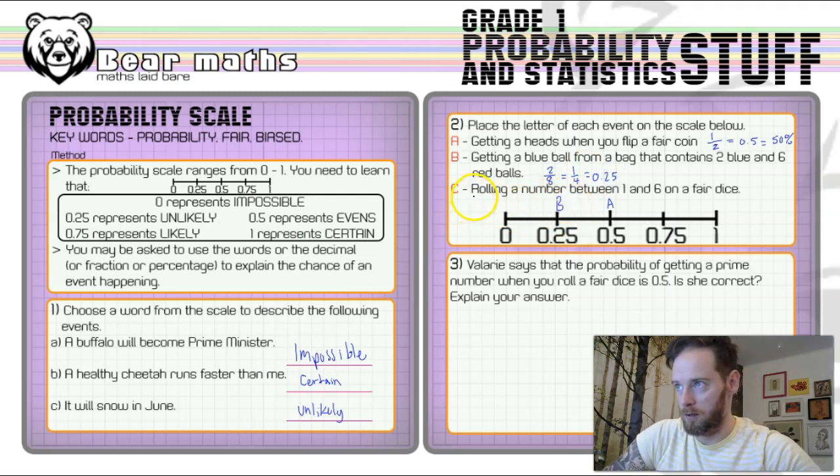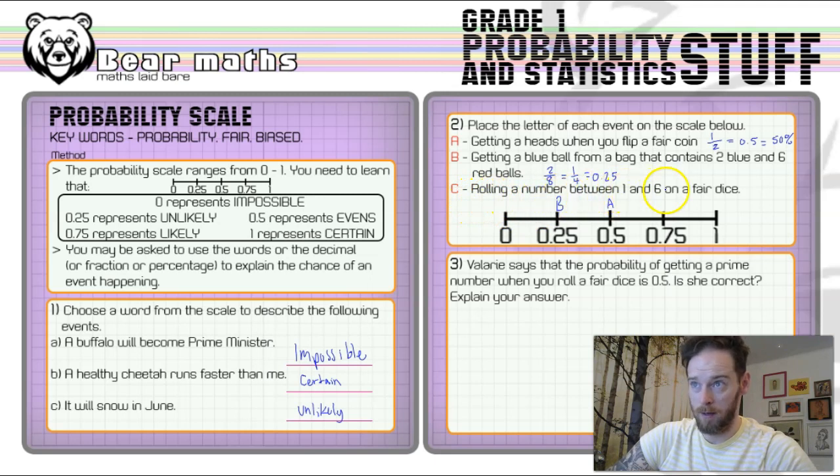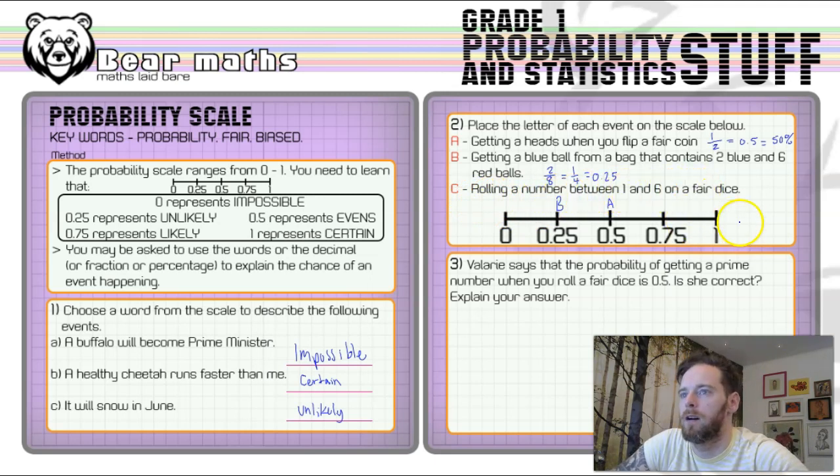Now, what's the chance that we're going to roll a number between 1 and 6 on a fair dice? Well, a fair dice, everybody again should know, and these are the sorts of things they do expect you to know, has 6 sides, 6 numbers on it. The number is definitely going to be between 1 and 6. So we say it's certain, right up here for event C at the end. Okay, so it should be pretty simple to place those on a scale.